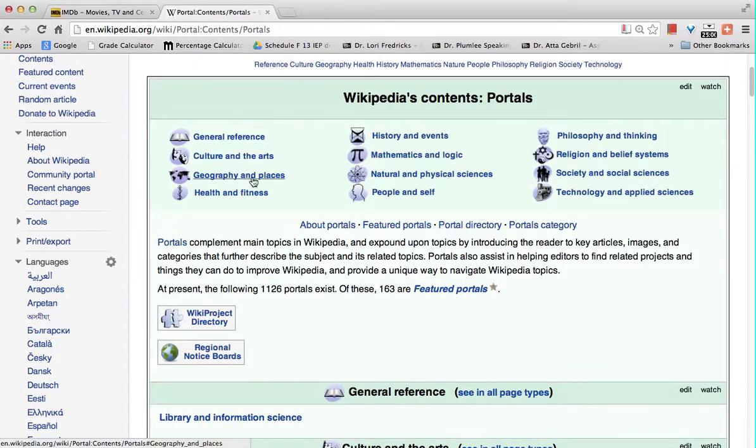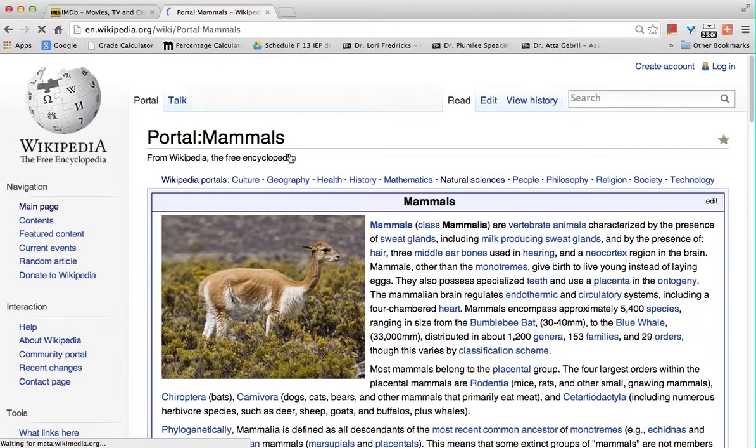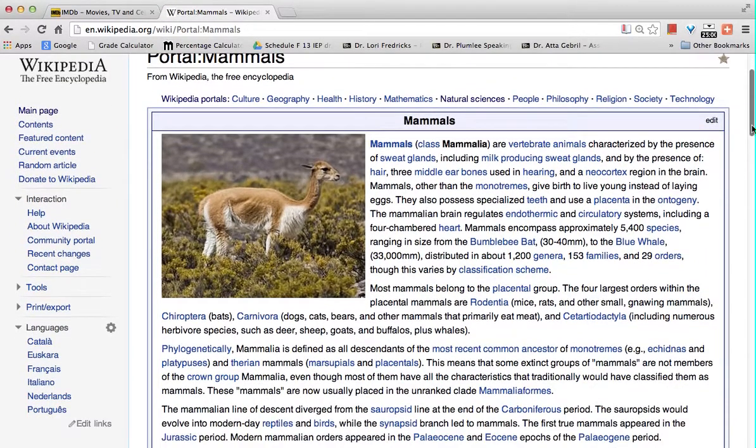If you're interested in geography and places, go there. If you want to look at mathematics and logic, go there. Let's try natural and physical sciences because it's a good place to start to do a research project. Let's look up mammals. Now this is going to give you a bunch of information on mammals.